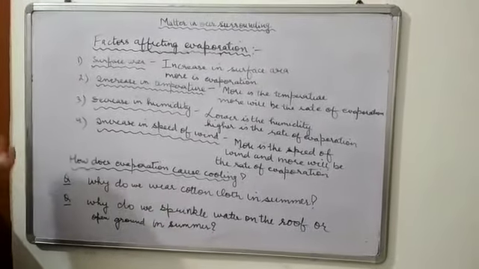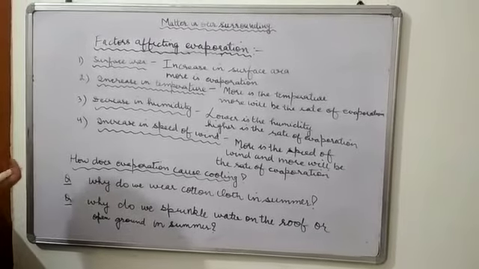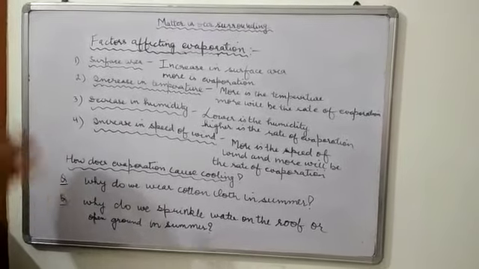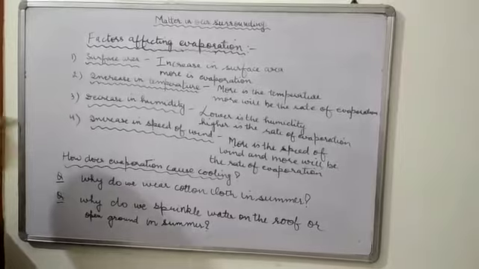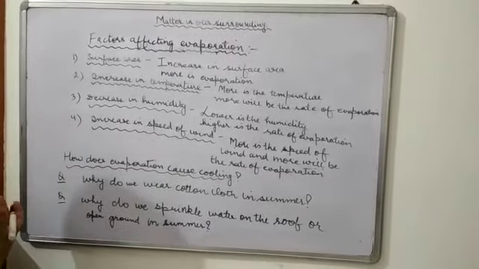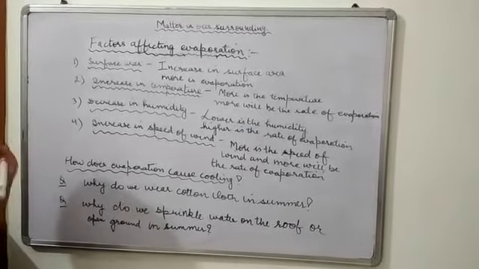Through the stomata, they keep on losing water. During this evaporation, they take the heat of the surrounding, and the surrounding becomes cool, right? So whenever evaporation takes place, it causes the cooling effect.